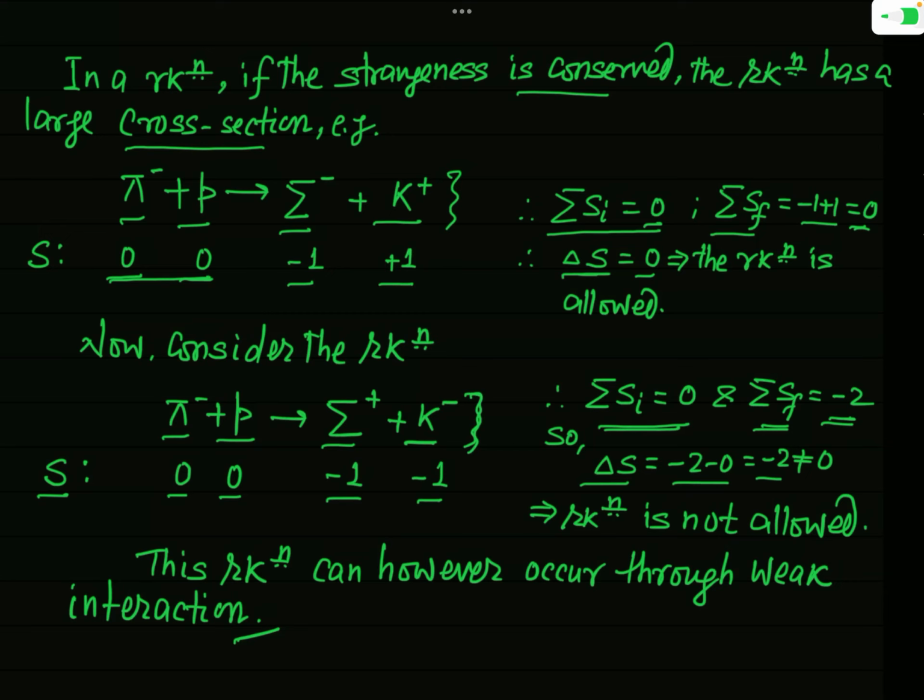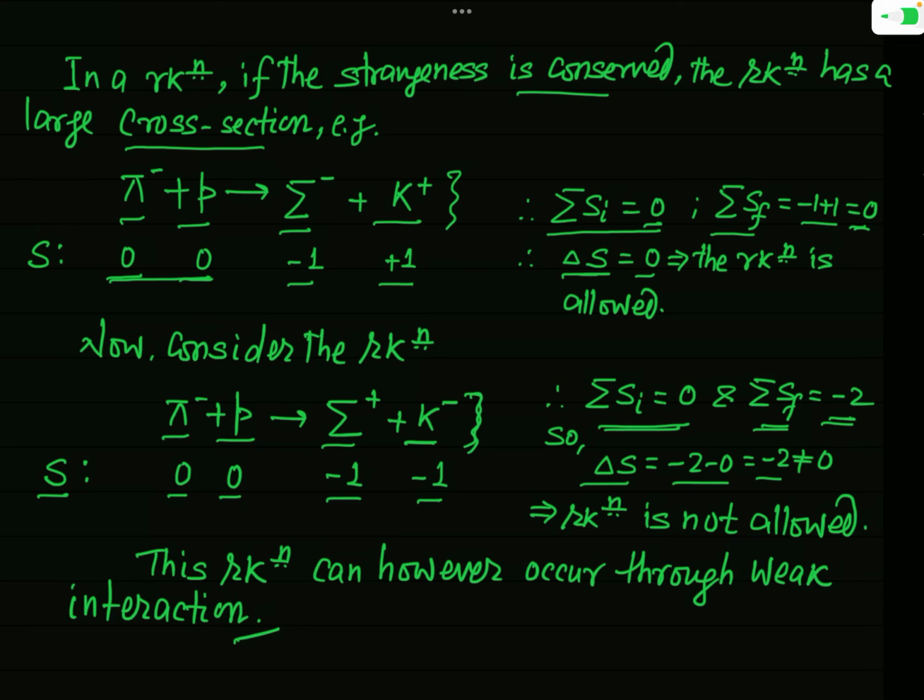So this process does not have a large cross section, it has a small cross section, and as I have told you, it is allowed through the weak interaction. So this is all about the strangeness quantum number and its conservation.